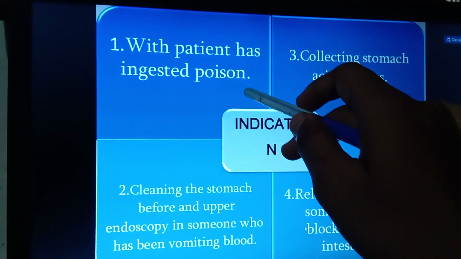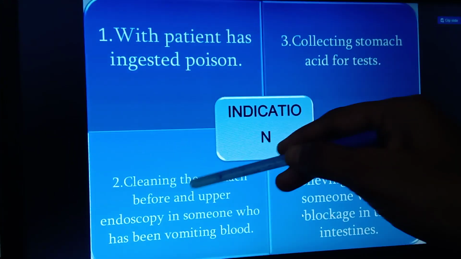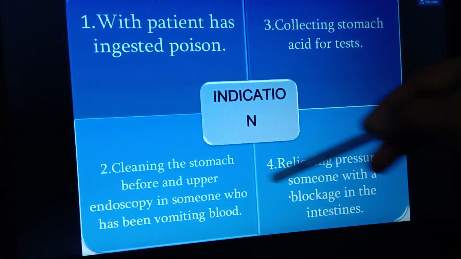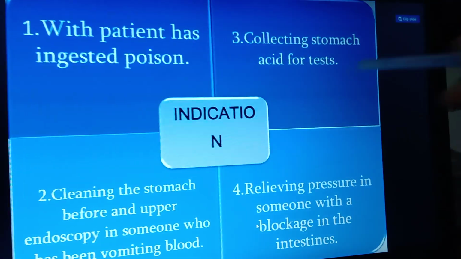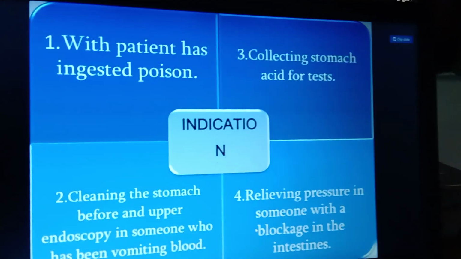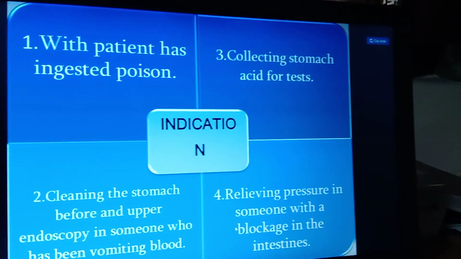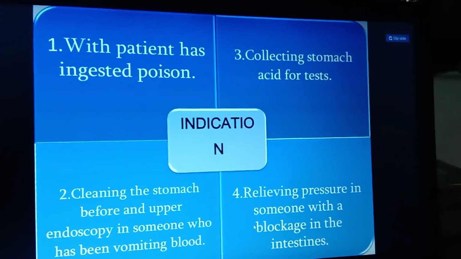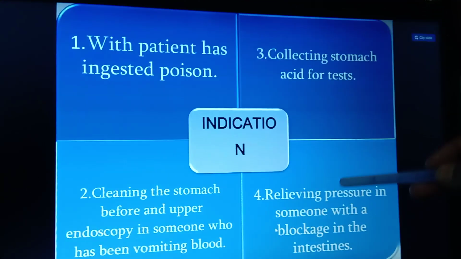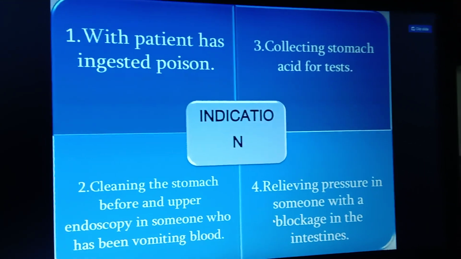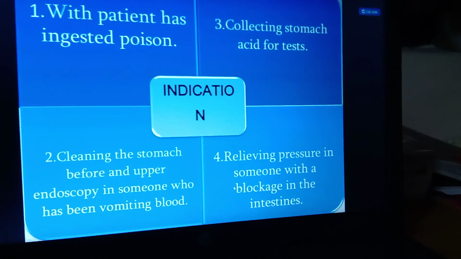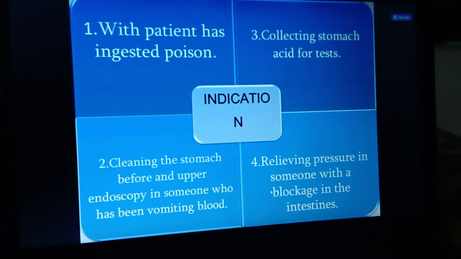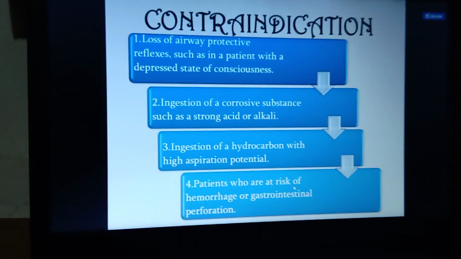Next, what are the indications for gastric lavage? A patient with ingested poison, where it is useful, and cleaning the stomach before an upper endoscopy. Someone who has been vomiting blood. Collecting stomach acid for a test, mainly to identify gastric disorders or maybe tumors; I will explain this stomach acid test, which is also called gastric analysis. And relieving pressure in someone with a blockage in the intestines. If any intestinal blockages are there, gastric lavage is also useful. These are the indications of gastric lavage, irrigation, or suctioning.